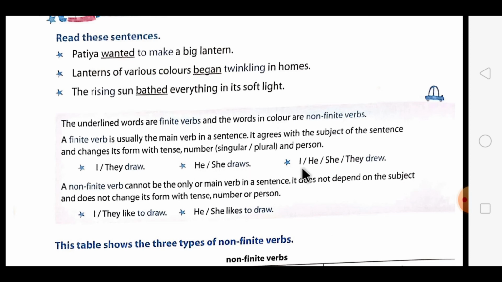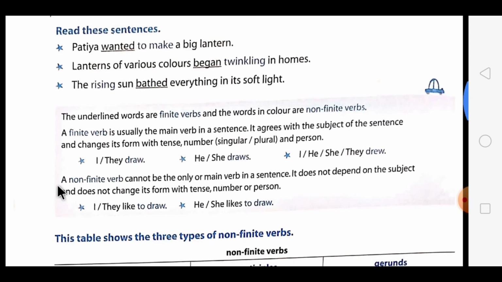And then, in past tense, this was about present tense, this was singular and this was plural. In past tense, I, he, she, they drew. The word draw changes to drew.